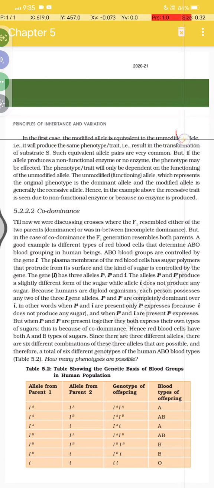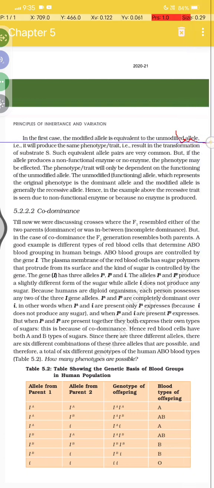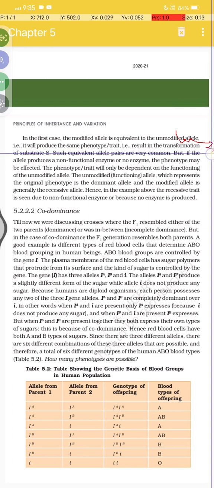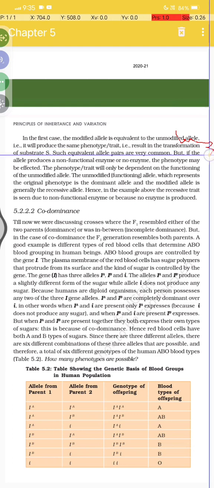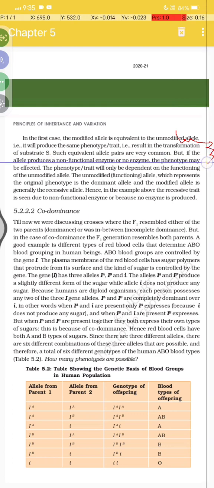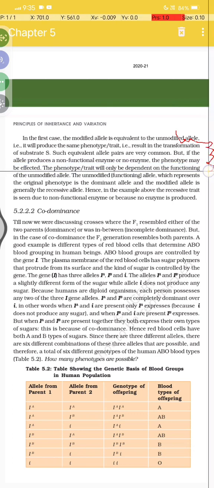In the first case, the modified allele is equivalent to the unmodified allele, so it will produce the same phenotypic trait, and that results in the transformation of the substrate as such. Equivalent allele pairs are very common, but if the allele produces a non-functional enzyme or no enzyme, the phenotype may be affected. The phenotypic trait will only depend on the functioning